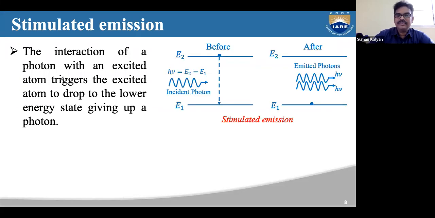If you look at this graphic, the atom is already in the higher energy state, and it interacts with the incident photon, which has the energy h nu. Then it goes back to the lower energy level by losing energy in the form of a photon, and this photon has the same properties as the incident photon.